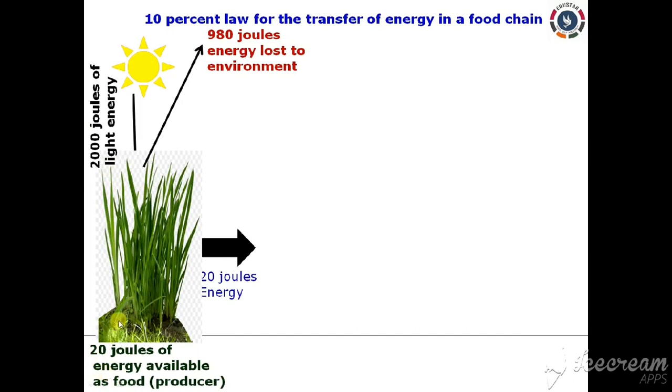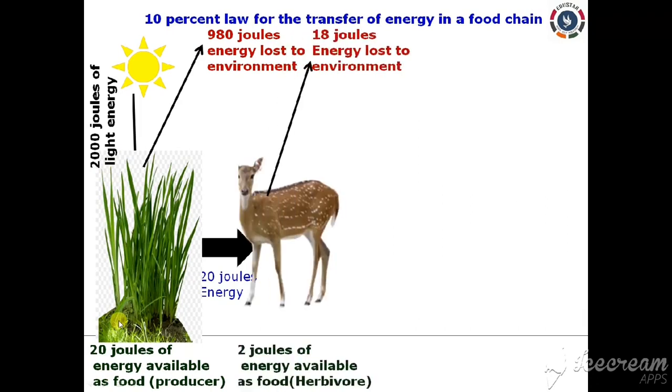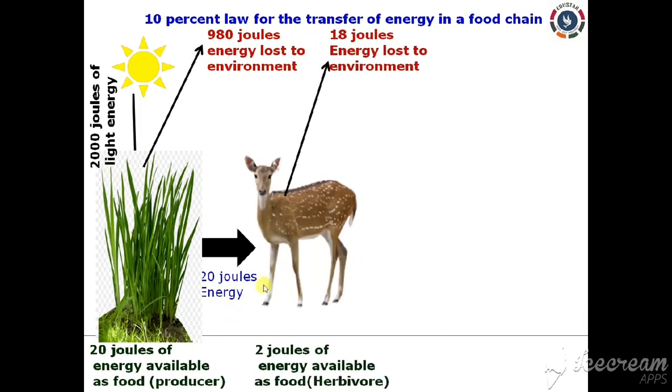That is about 20 joules of energy, clear, is trapped by the plants and is converted into chemical energy. Now, only 10% of this energy is stored in the flesh of herbivores. That is the first trophic level, right? That is only 2 joules. Clear? The remaining 18 joules is lost. Understood? Lost where? In the environment during the transfer of food energy.